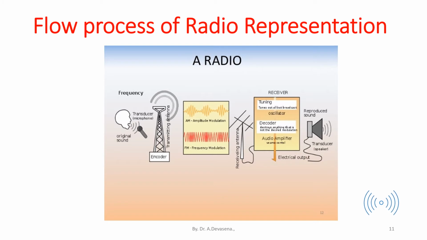In the receiving antenna, we have three parts. One is the tuning part, which is done by the tuning oscillator, then the decoder, because the encoded information has to be decoded on the receiving side, and we have an audio amplifier. This setup is connected to the loudspeaker in order to reproduce the original sound. And this is the flow process that takes place in the radio station.